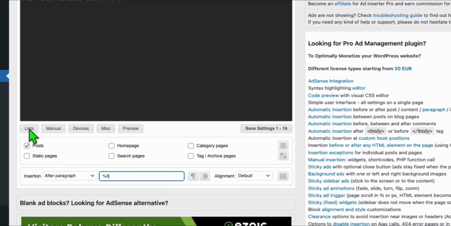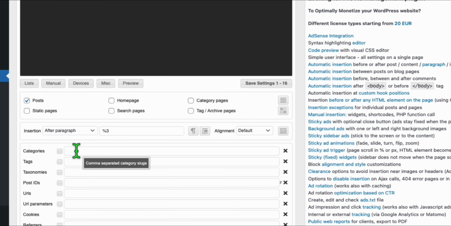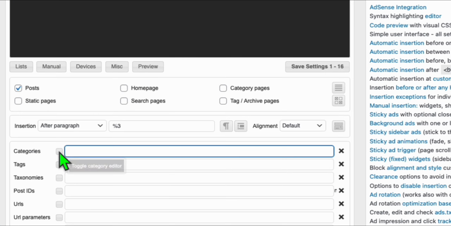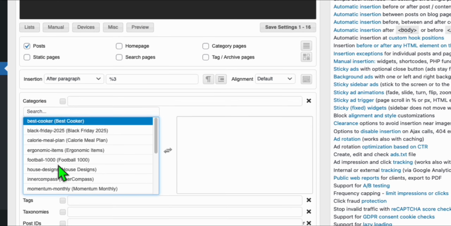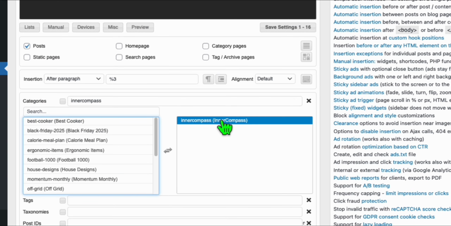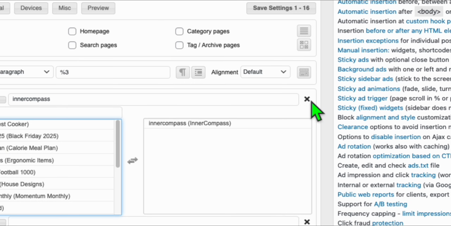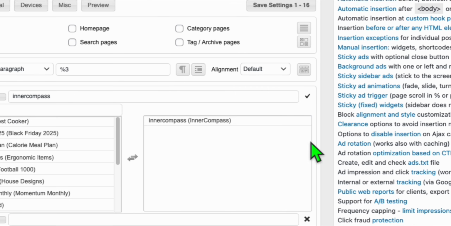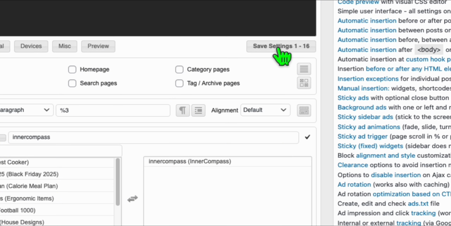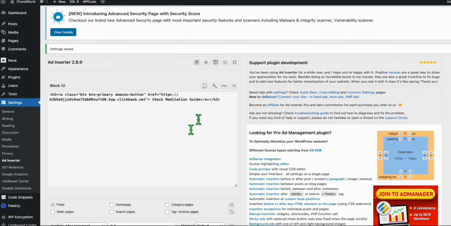And then click this list. And here in category, select the one that we just added, so tick this checkbox here. Now choose Inner Compass. Now that we have this, you see this X icon. Tick this to make this a whitelist, so make sure it's ticked, not the cross icon. Now save the settings. Later you will see what I set up here.